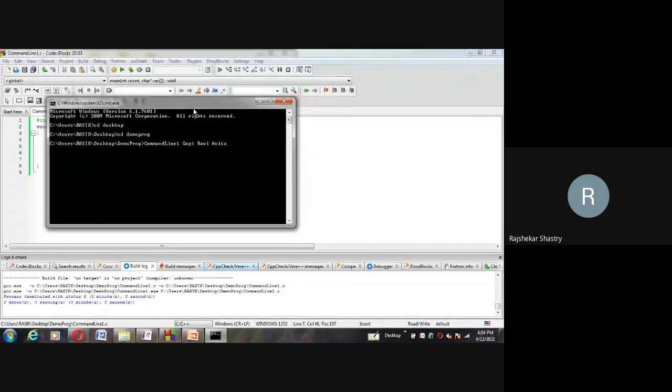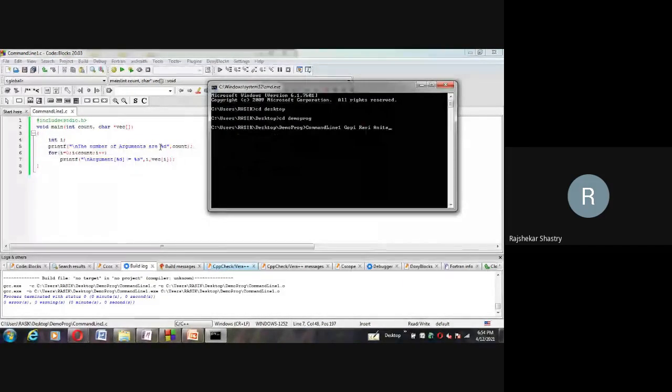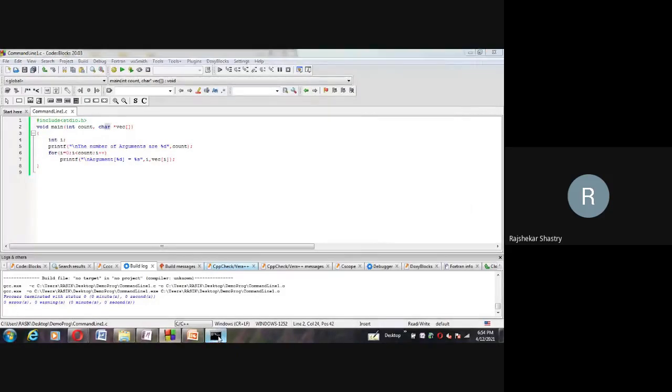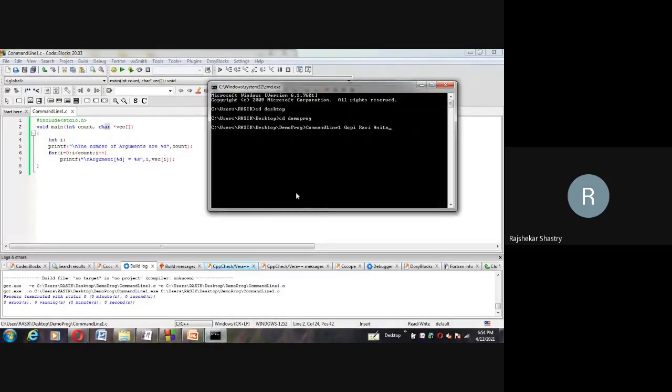That's why the second parameter which is passed to the main method is of character pointer type. That means strings. Every command line argument which is passed is considered as a string. And remember, the first one should always be your exe file, your program name, which is saved and compiled. After compilation, whatever exe file is generated, we use it as the first argument, followed by, with spaces, the remaining arguments.